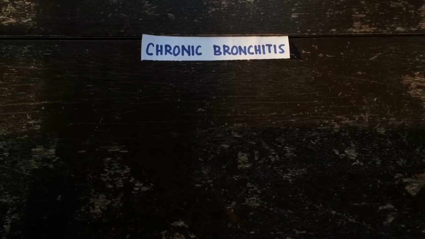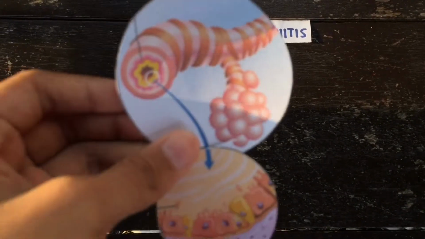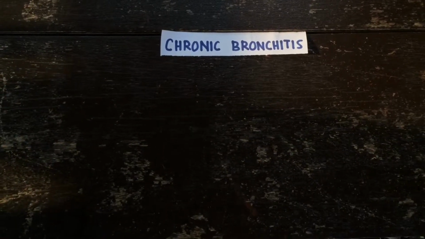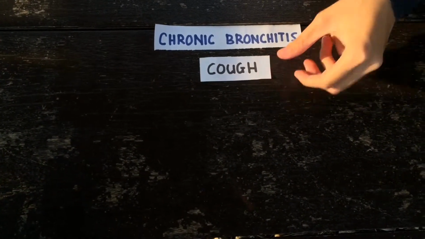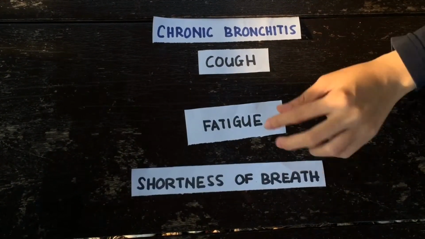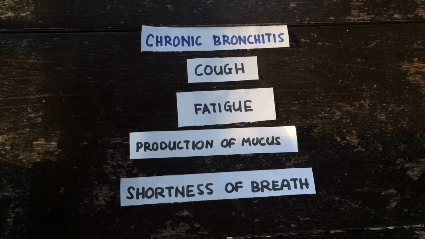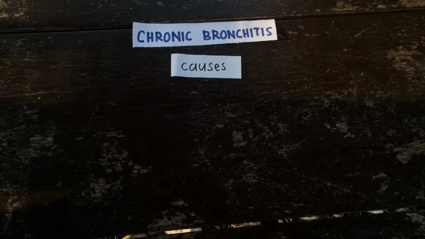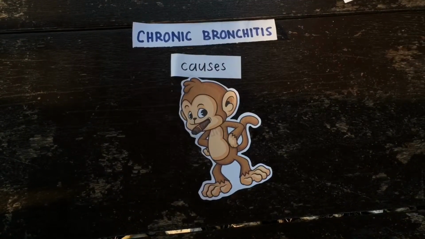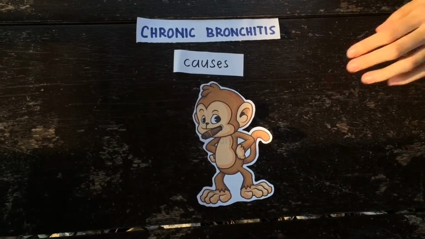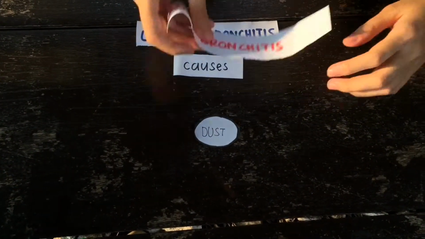Next is chronic bronchitis. Chronic bronchitis is a form of chronic obstructive pulmonary disease, or COPD, emphasized by a chronic cough. The symptoms are coughing, production of mucus, which can be clear, white, yellowish, grey, or green in color, fatigue, and shortness of breath. Chronic bronchitis can be caused by smoking, dust, and acute bronchitis.